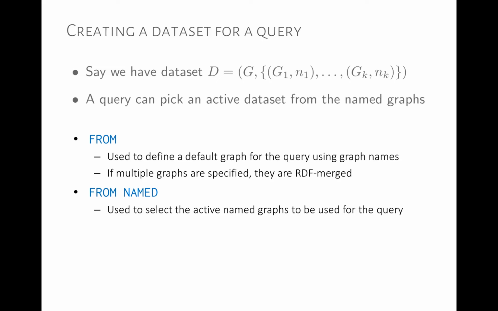So the main thing for now is that we can use these features in queries to define a new data set. FROM allows us to define what the default graph will be of this query-specific data set. FROM NAMED allows us to define what named graphs we're going to include in this query-specific data set. So we have FROM and FROM NAMED. Using either feature clears the indexed data set. So if we use FROM or FROM NAMED in a query, the first thing we do is we start from scratch. We just forget about everything that was in our data set, and we start building a new data set just for this query from scratch.